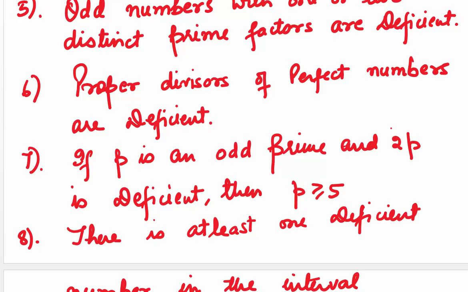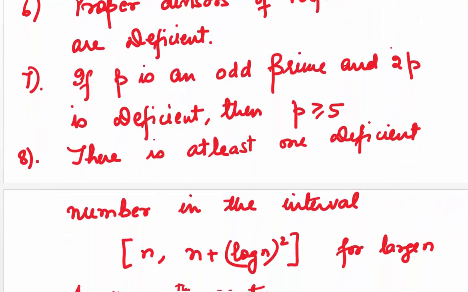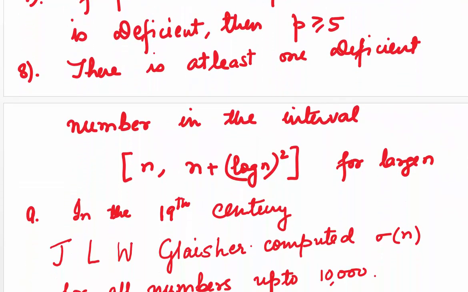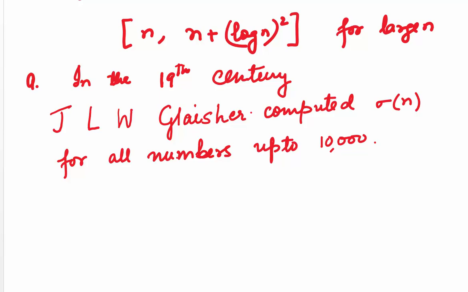There is at least one deficient number in the closed interval n, n plus (log n) whole square, for large n. In the 19th century, J.L.W. Glaisher computed sigma n for all numbers up to 10,000.